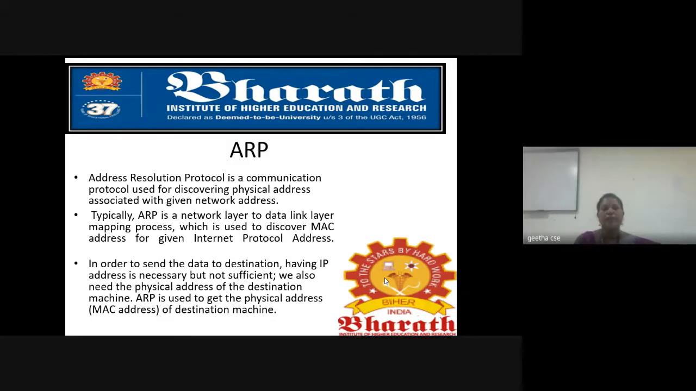Next, under the network layer we have many protocols: ARP, RARP, then Dynamic Host Configuration Protocol, and many more. Here we will see these 2 protocols, ARP and RARP. ARP is Address Resolution Protocol. The next one is RARP, that is Reverse Address Resolution Protocol. So what is Address Resolution Protocol?